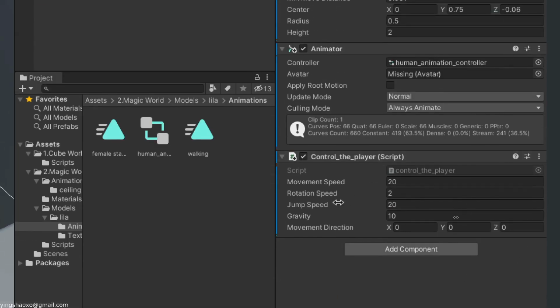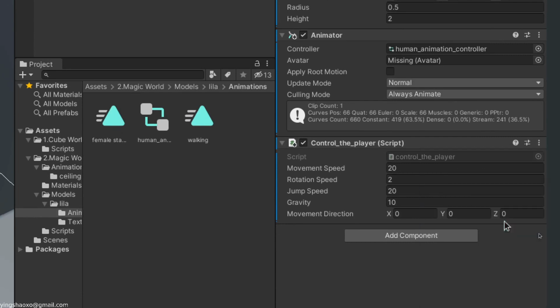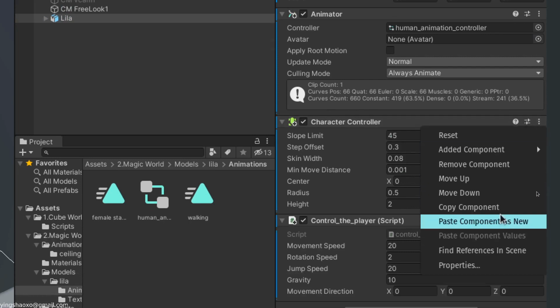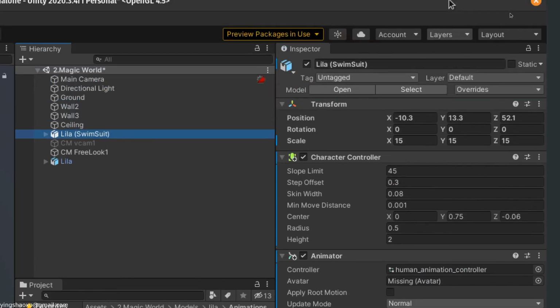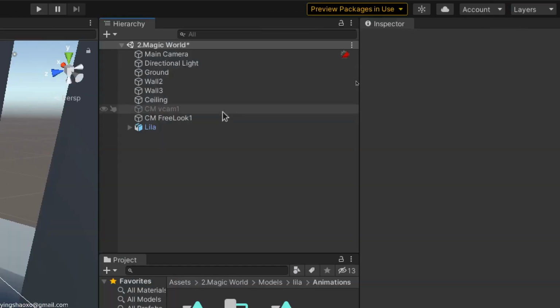Here's good news for you guys. You don't have to remember those values. All you have to do is copy this component, go somewhere else and right click, and say paste component as new. You would get something like this. So it's cool. At least for now we could just delete the old one. That will be fine.